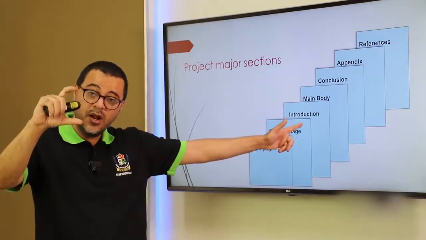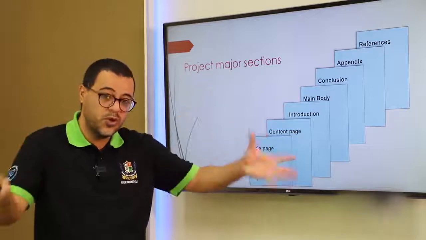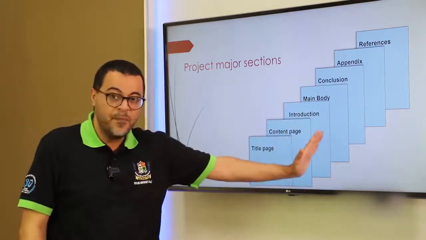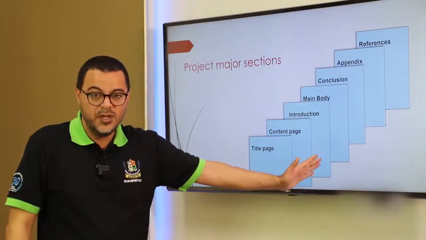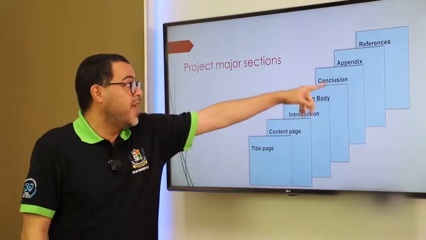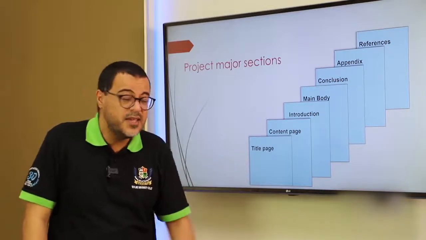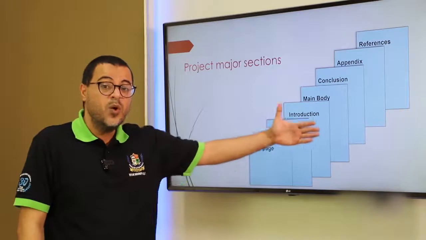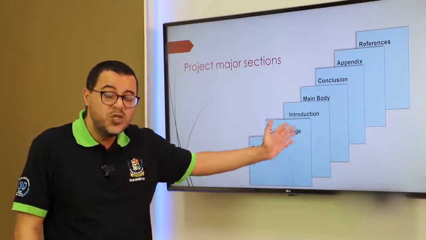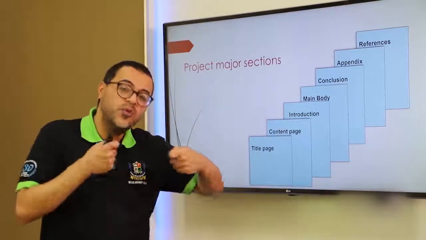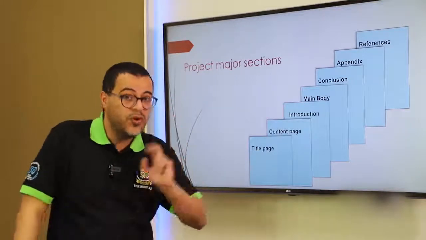Introduction, it's only one paragraph to talk about the general idea, and then the body. So this is how you arrange the assignment. And then a conclusion, and then you have the appendix. What is the appendix? Appendix is any kind of graphs or pictures, images, links you want to add to improve your assignment.